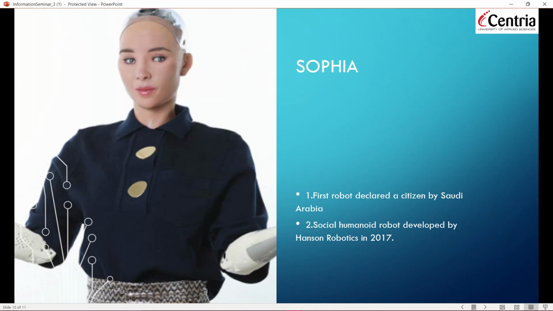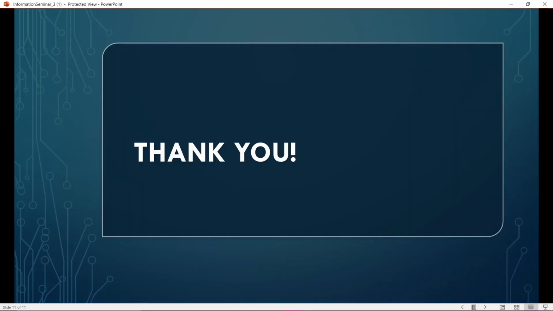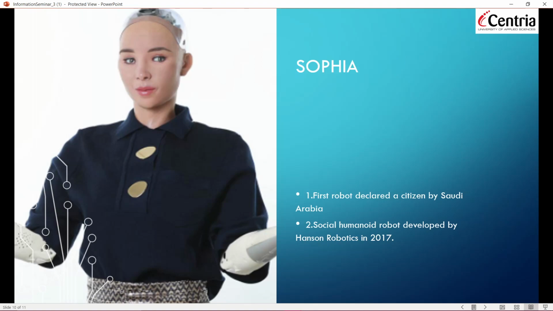And have you heard about Sophia? Many of us have. It is the first artificial intelligence robot which has become a citizen of Saudi Arabia. So this shows the capabilities of artificial intelligence and how it has evolved such that it could get citizenship of a country. This is the socialized humanoid robot developed by Hanson Robotics in 2017. That was it for the evolution of AI.